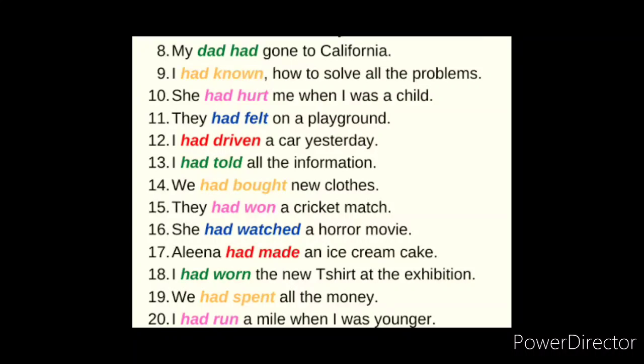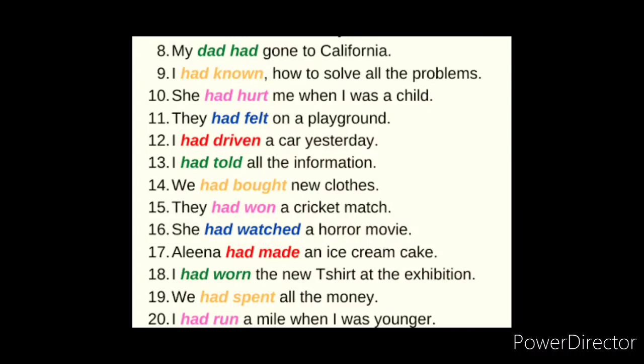We had bought new clothes. They had won, win, won. She had watched a horror movie. Watched. Elena had made an ice cream cake. I had worn the new t-shirt at the exhibition. We had spent all the money. Spent. I had run a mile when I was younger.